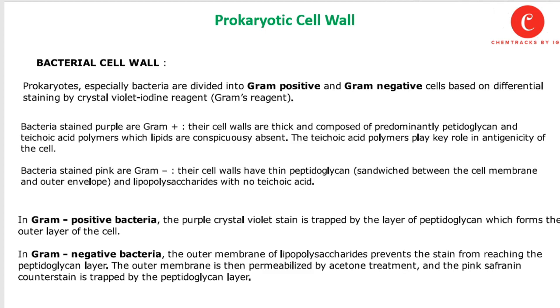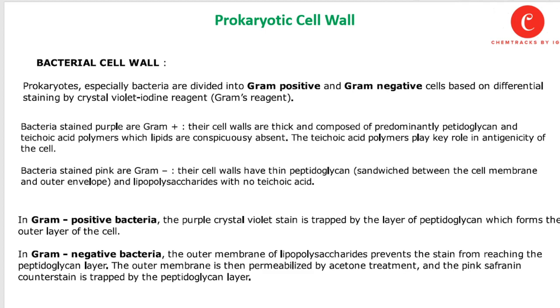Bacteria stained purple are gram-positive. Their cell walls are thick and composed predominantly of peptidoglycan and teichoic acid polymers, in which lipids are conspicuously absent. The teichoic acid polymers play a key role in the antigenicity of the cell.